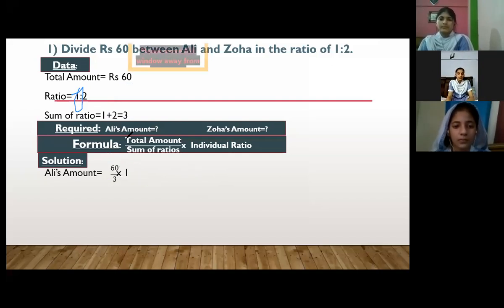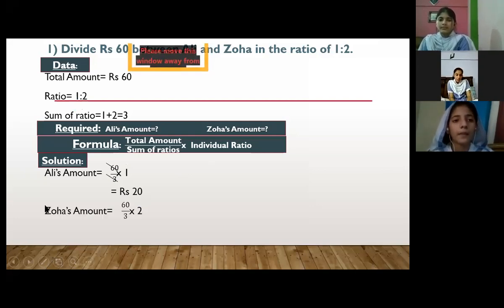So what I have done, I just put the values of total amount, sum of ratios and individual ratio in the given formula. So 3 ones are 3, 3 twos are 6, and 0 is there. So 20 into 1, what will we get? Rupees 20. Why rupees? Because it's an amount. You have to mention your answer with units. So the answer is rupees 20.